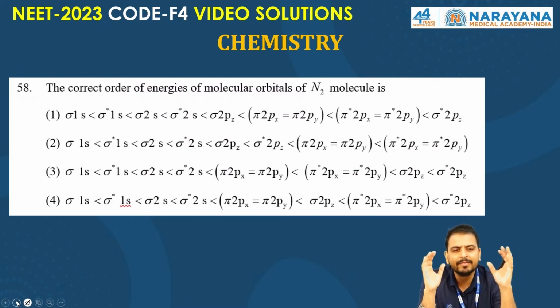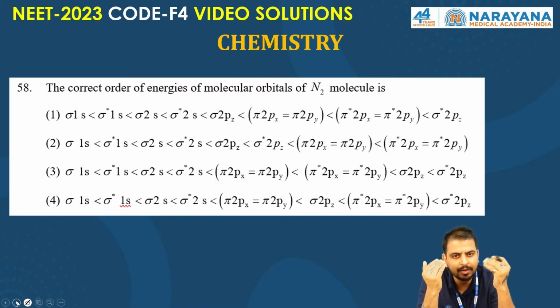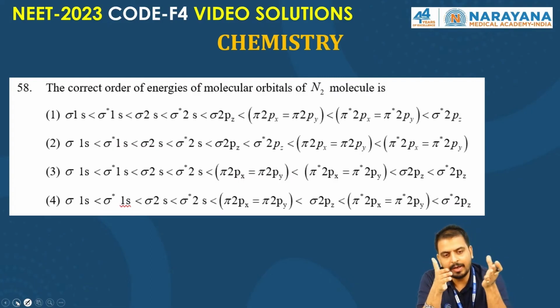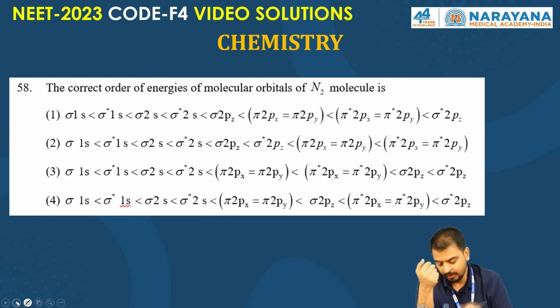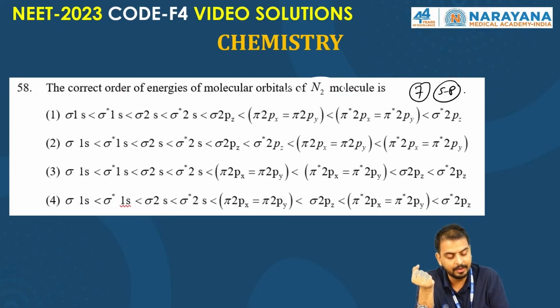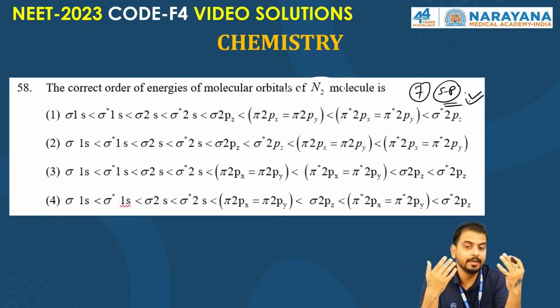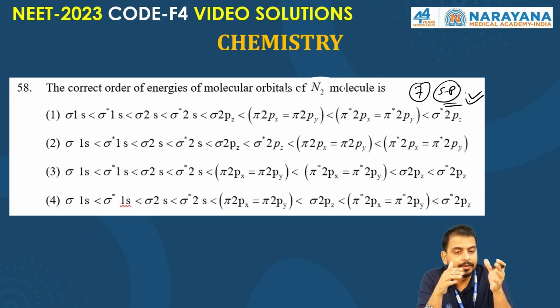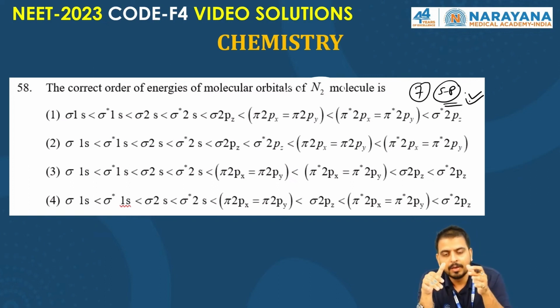Now, this is a very, very famous question from MOT. If you talk about MOT, we have to study two things: one is O2, the other one is N2. Oxygen and N2. In N2, the atomic number is less than 7, so there will be sp mixing. Because of sp mixing, the pi orbital energy gets lower. When it gets lower, what will be the correct answer for this question?